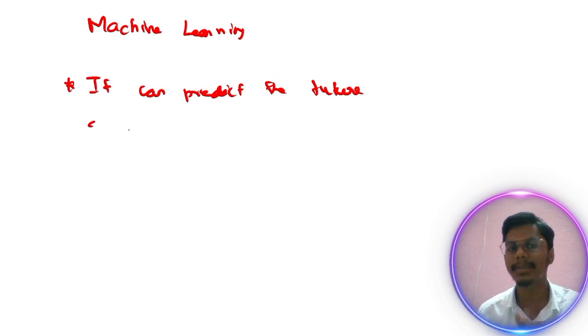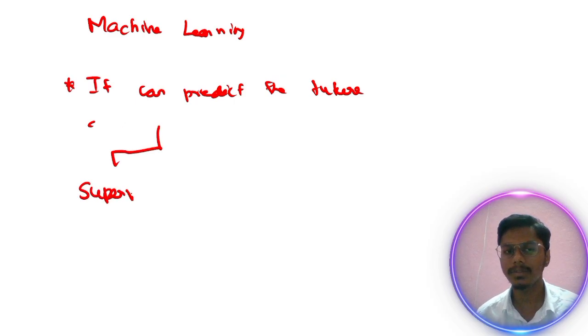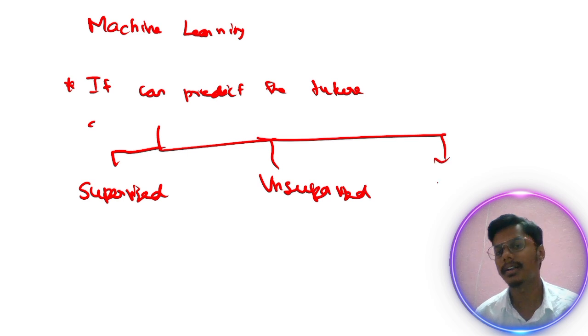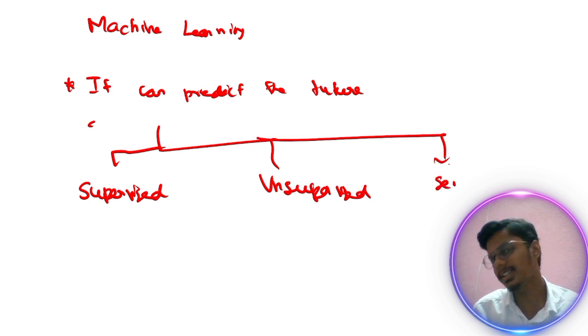So machine learning can be classified into supervised, unsupervised, and semi-supervised learning. You can also say reinforcement learning. Let me write it here.